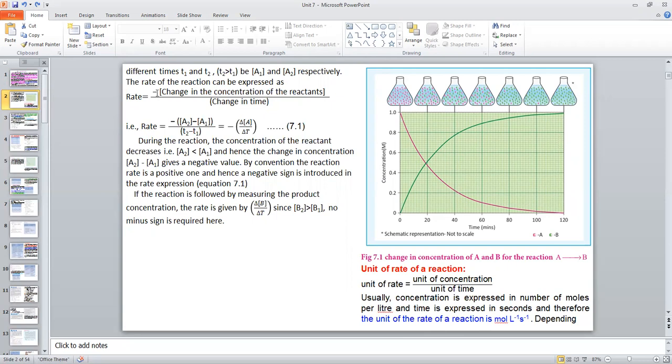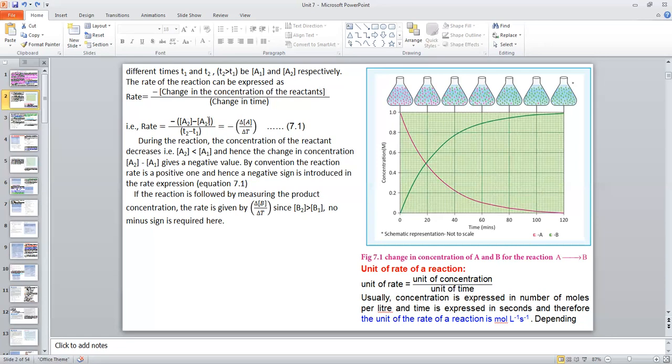Then what is the use of this minus sign? Why is this minus sign written here? Generally, rate is a positive quantity. Here, change in concentration of reactants means generally initial concentration is higher and final concentration is lower. Initially, we start a reaction with 5 moles of reactant. Then after some time 1 mole of the reactant has reacted, so the remaining is 4 moles. So the change in concentration is 4 minus 5, that is minus 1. So we will get a negative quantity here.